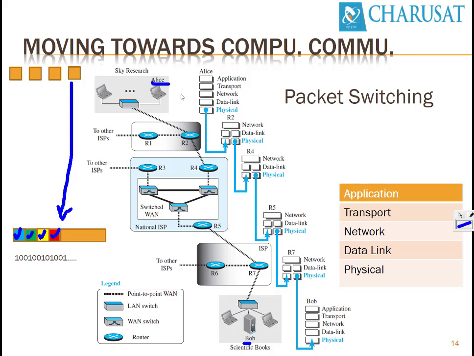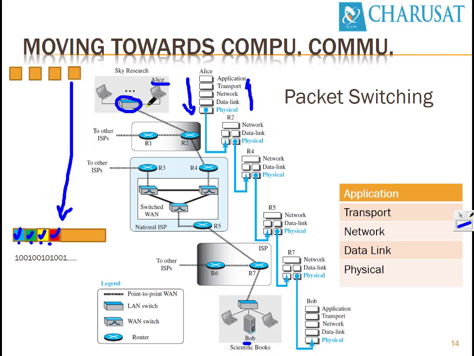So the first packet goes from Alice's machine to this switch. What we have seen so far is that the data is transferred from top to bottom, because Alice wants to send. Alice will follow bottom to top when it receives data. So while sending data, it follows top to bottom, and the headers of the application layer, transport layer, network layer and data link layer are added and placed one before the other.